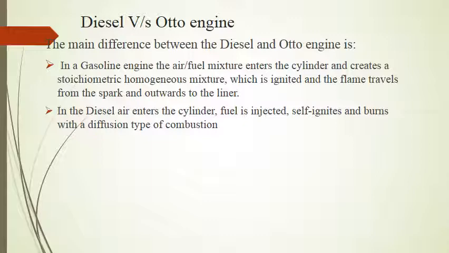As the flame continues to grow and propagate across the combustion chamber, the pressure within the cylinder rises steadily above the value it would have had in the absence of combustion. The pressure reaches a maximum after top dead center, but before the cylinder charge is fully burned, and then decreases as the cylinder volume continues to increase during the remainder of the expansion stroke. So this is how combustion basically takes place in SI engines.